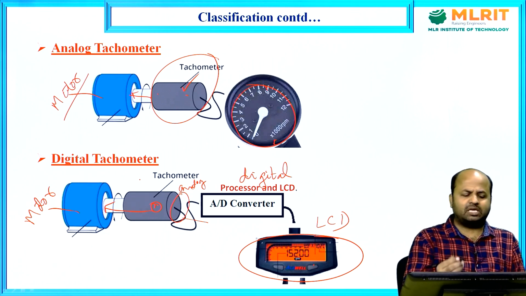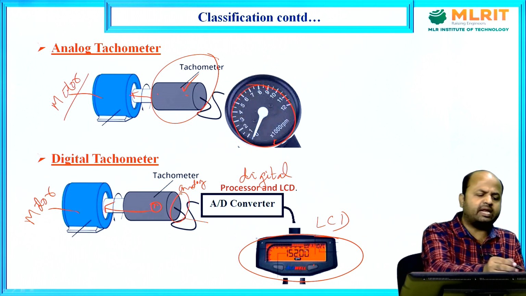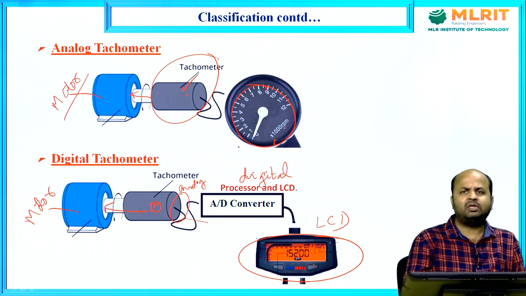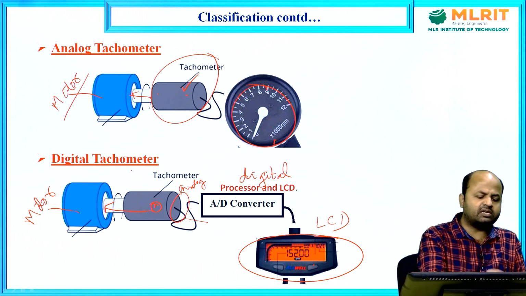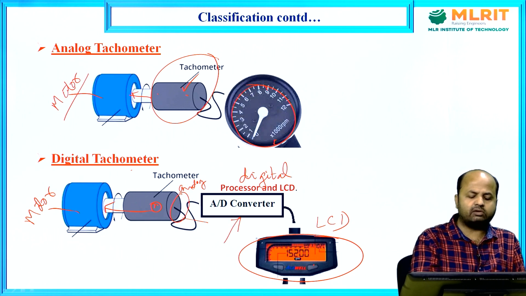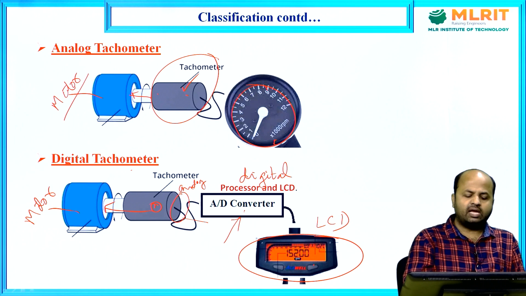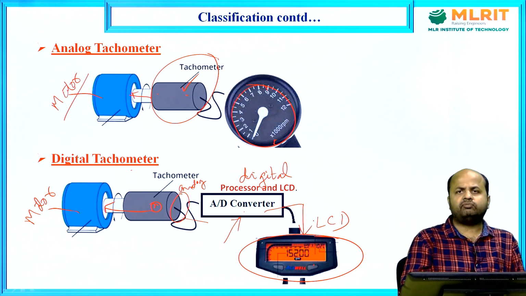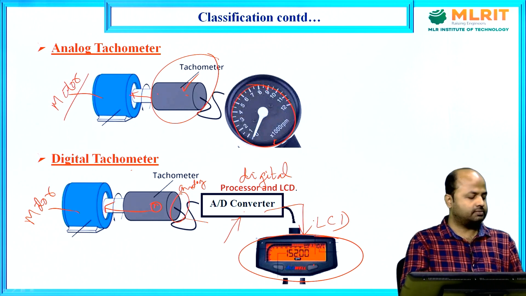So, the basic difference is that in digital tachometer, I will be using the digital display, and in analog tachometer, I will be using the analog display. The only circuitry difference is that in digital tachometer, I have to add one analog to digital converter to get digital data, and this digital data is simply fed to the LCD for the further display. So, this is the basic difference, in the display only.